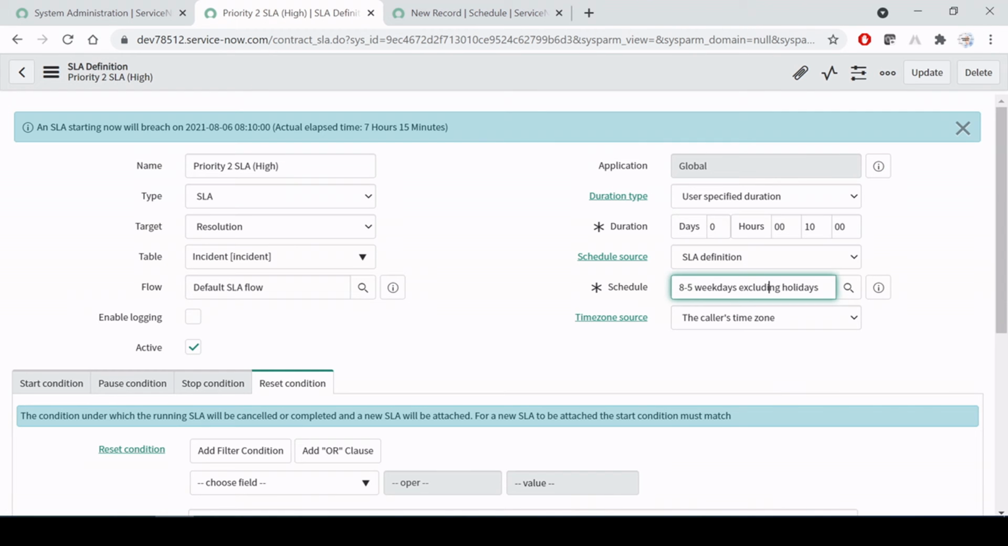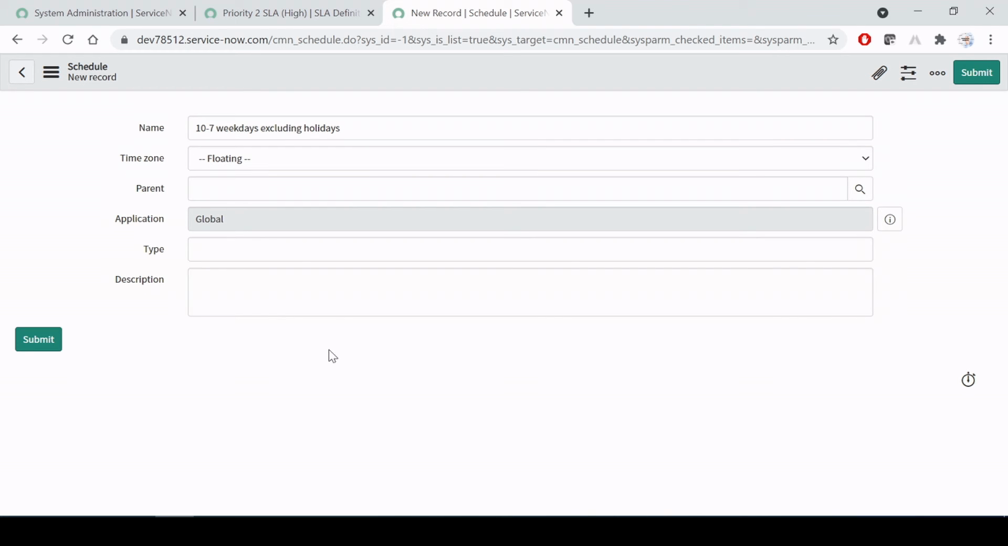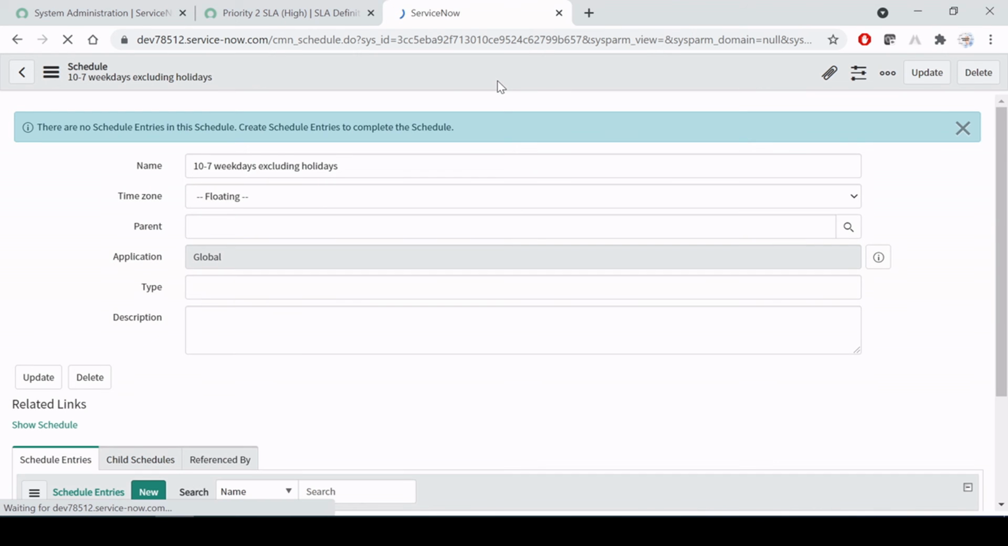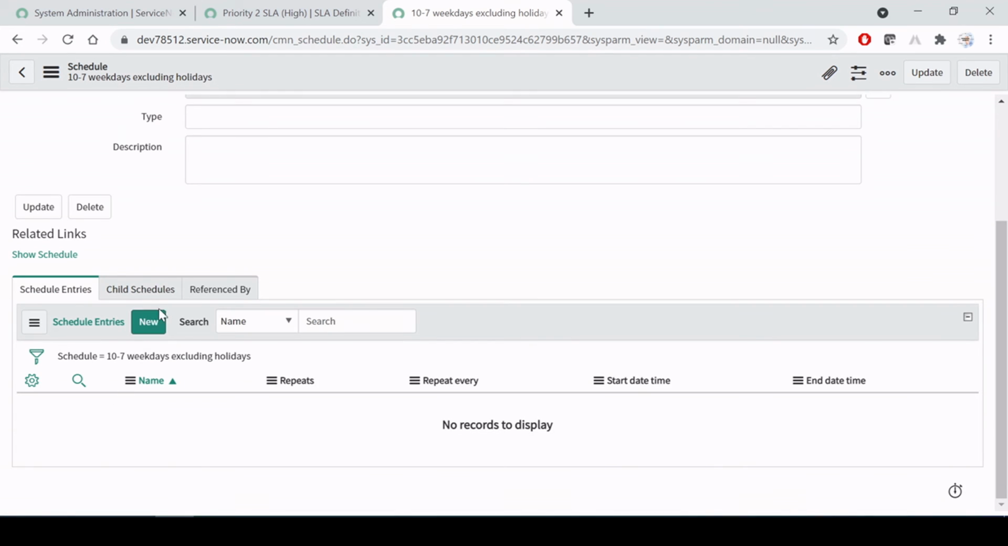I'm going to copy this, and here I will only change the 10 to 7, right? So this is the timing which we are going to maintain in this schedule, excluding holidays. We will see how we can exclude the holidays. So let's save this. Fine, now the schedule got created, and the schedule entry we have to maintain here.